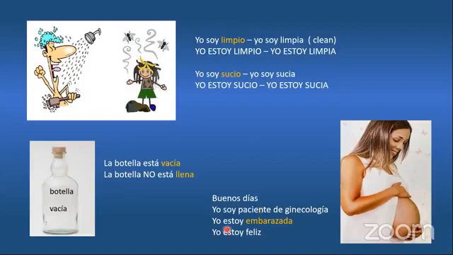So let's pay attention to the last two sentences. Yo estoy embarazada. Embarazada is a condition. Something is going to change soon, especially with a belly. And the other is yo estoy feliz. Feliz is a mood. That is why I use estoy. I have to use soy when I talk about personality.